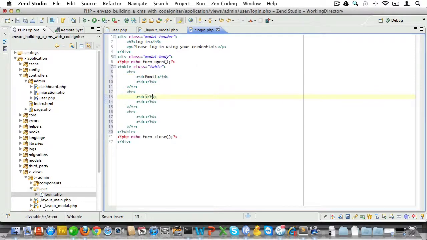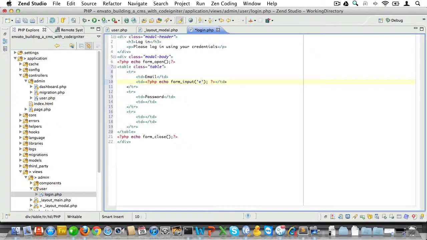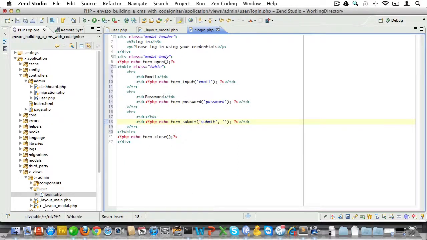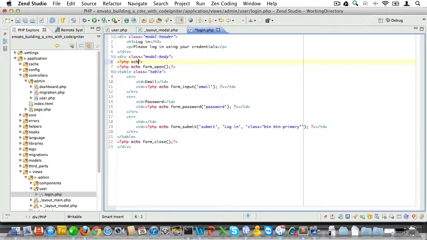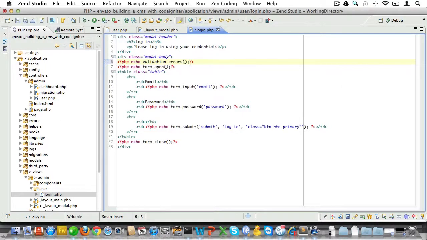We'll need two form fields, namely email and password. They'll both get a label, and again we'll use some form functions to render them. We'll also create a submit button, and let's add a little bit of styling there to make it appear like a proper button. Now let's finish with echoing form validation errors if we have any. Of course, we'll need to load the form validation library for that, but we'll take care of it.